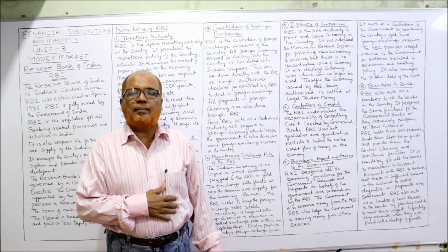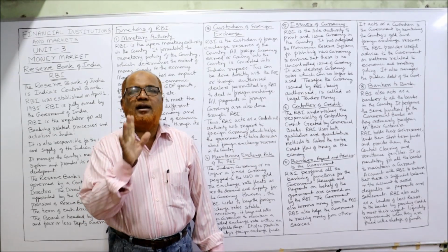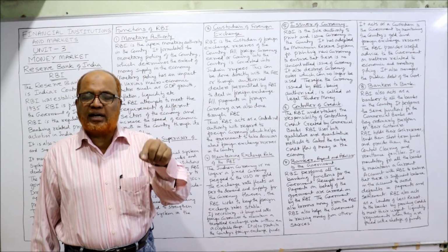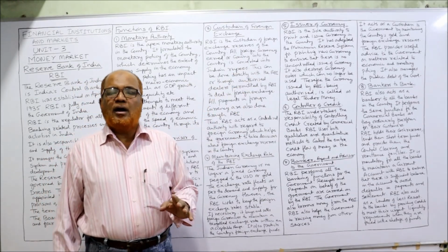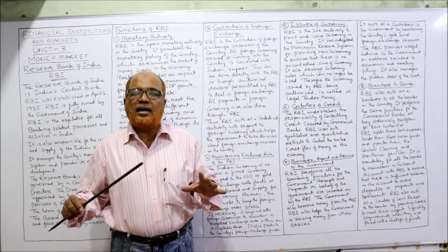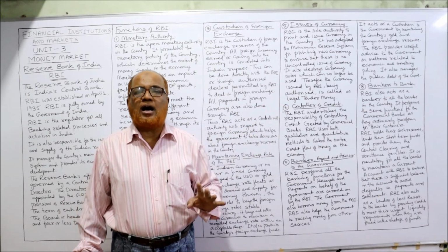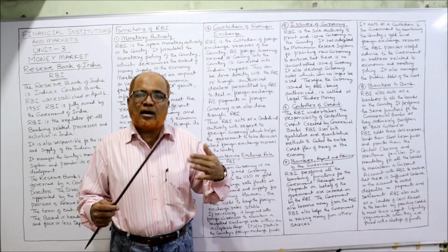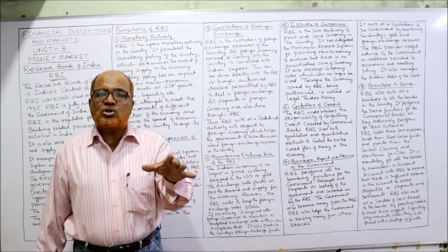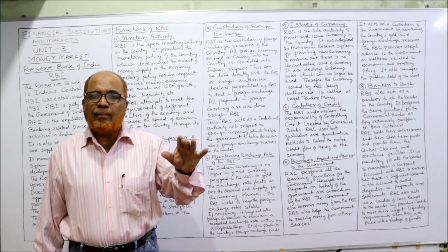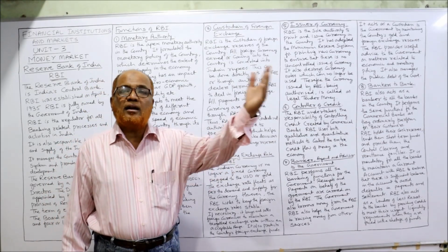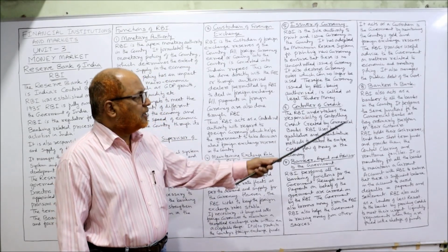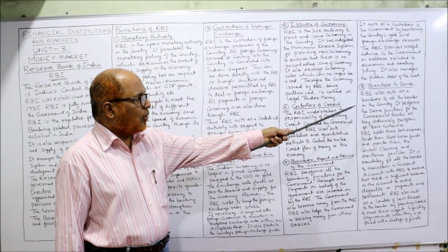RBI is the parent bank of all the banks in India. So every bank has to take the license, has to take the permission from RBI and follow all the guidelines or rules issued by the RBI, because that is the parent bank. That's why it is called banker's bank. So every commercial bank in India must maintain a current account with the RBI. So RBI also acts as a banker of all banks in the country.